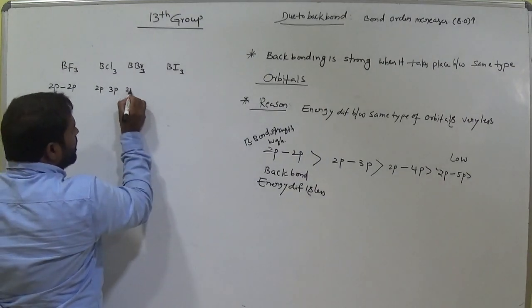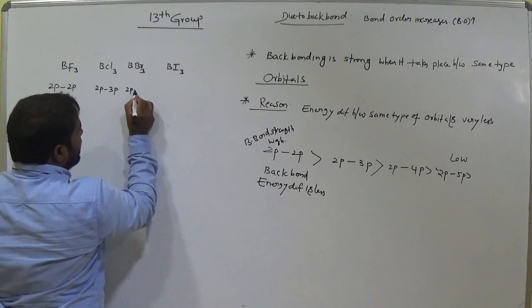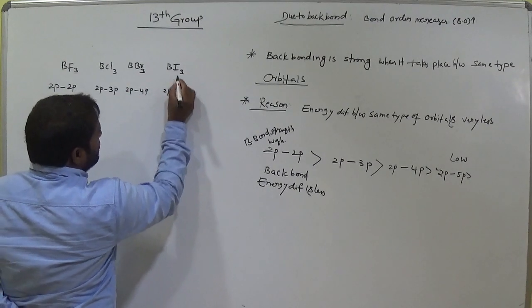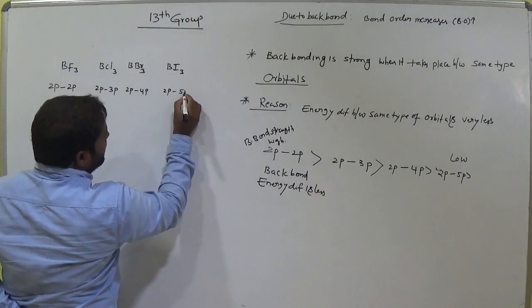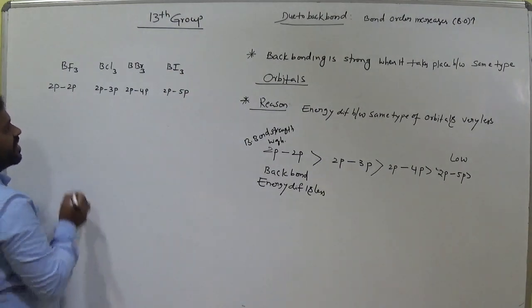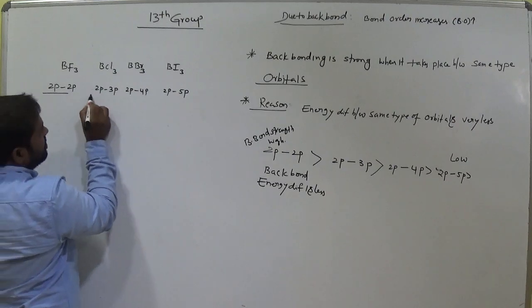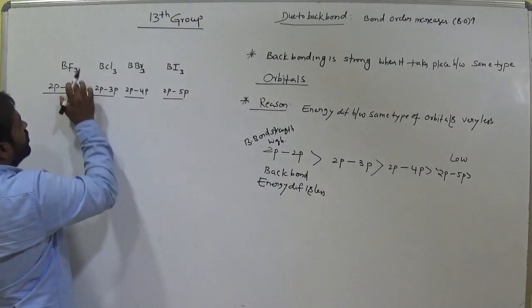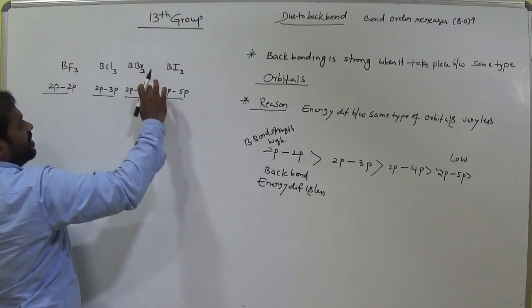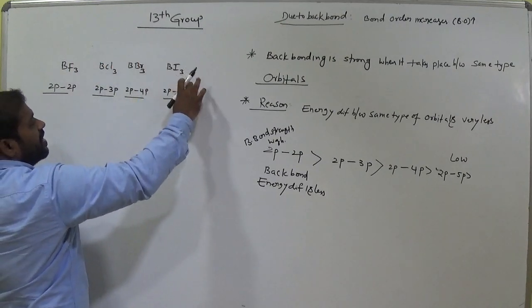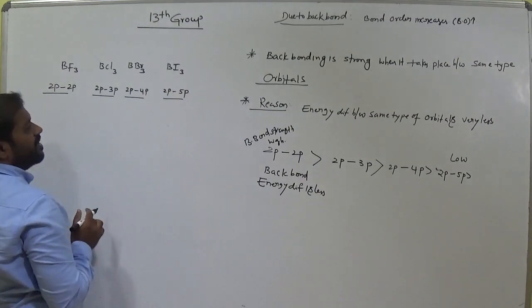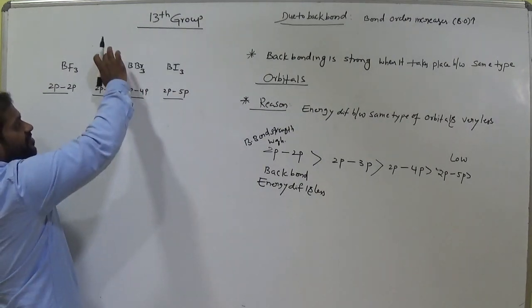From boron 2p, here it is 4p, and from iodine 5p orbitals are involved. Okay, remember this.